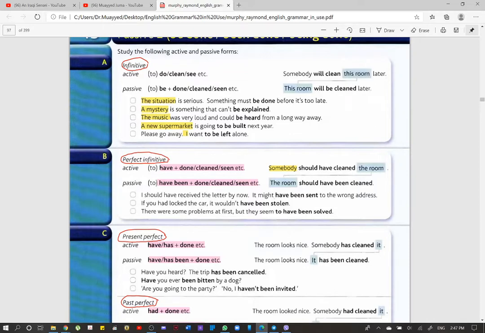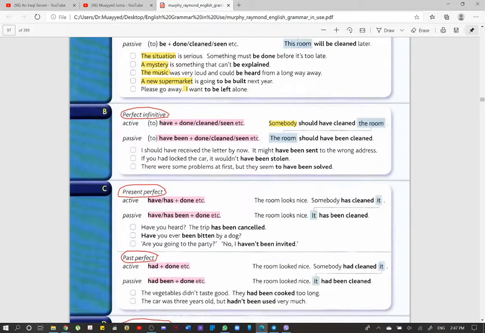or might have been sent, or have been stolen, or to. Okay, look here, we have to. So to here is optional, but they seem to have been solved. All right. Now, when do we use to, and when don't we use to? It depends on the situation, on the context. So the to is optional. It's not obligatory, depending on the context that we are using the passive construction.